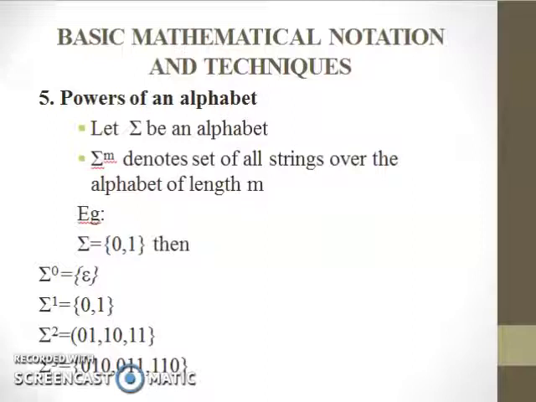And summation power 1, here the m is 1. This consists of 0 and 1. And next one is summation power 2. Here we write the strings as a combination of 2 symbols. It is 00, 01, 10 and 11. And next one is summation power 3, that is m represents 3. So inside the set bracket we write the combinations of 3: 000, 001, 010, 011, 100, 101, 110, 111.